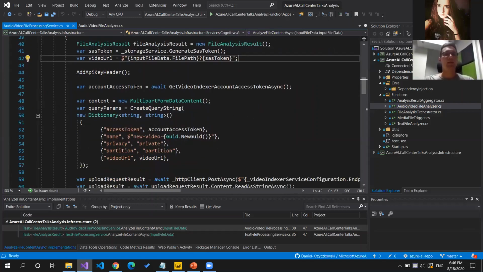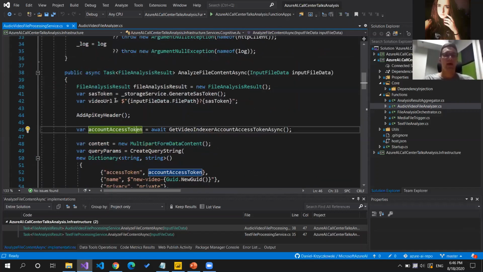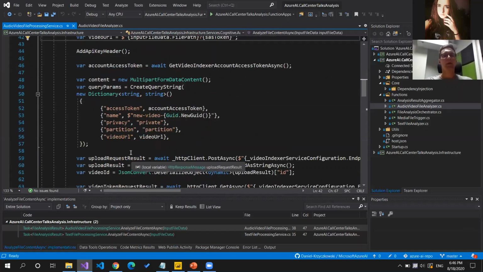But to make it clear what is happening here, we have to, again, generate a SAS token for this file to make sure that Video Indexer will be able to access the file, read it and extract the content from it. Here we have to pass some parameters for Video Indexer, like the access token, the name of the new video file, the information about the privacy, whether this is private content or not, and some other parameters.